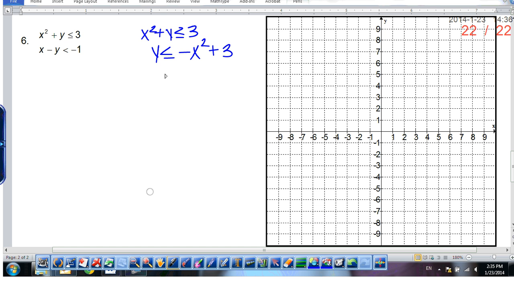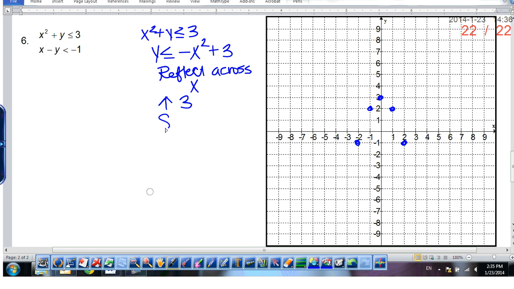So that is a reflection across which axis? The x-axis. And we're going to go up 3 units. Okay, so I have points here. I use my parent function rules because there's no stretches or compressions.